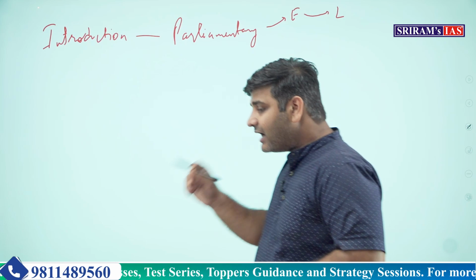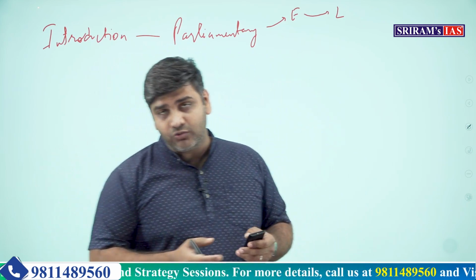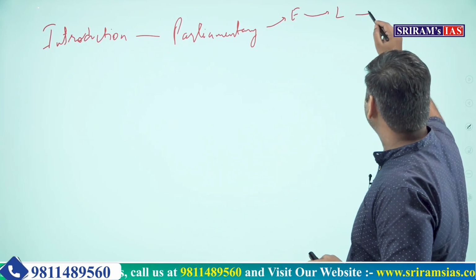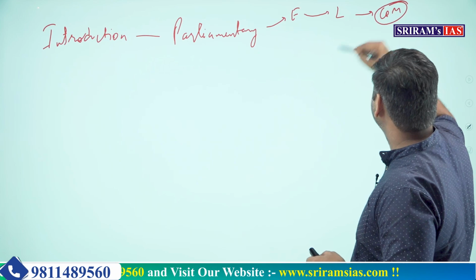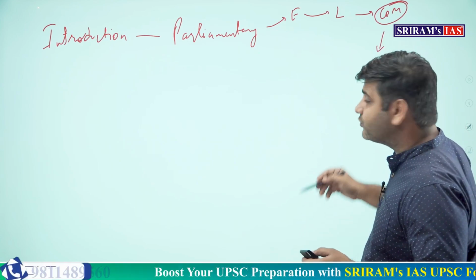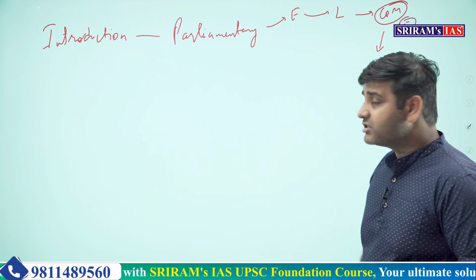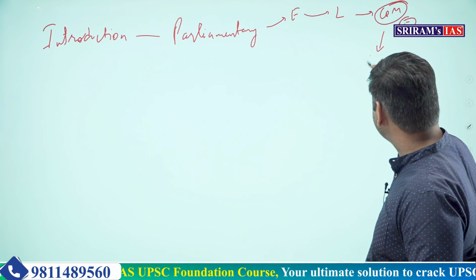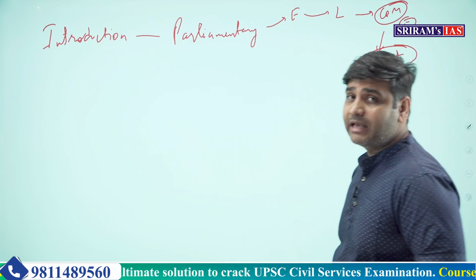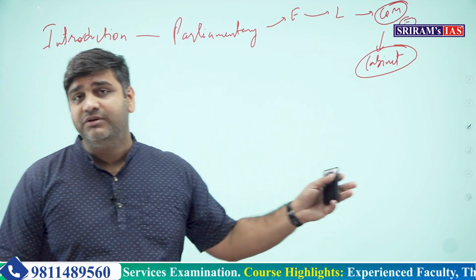Whichever party forms the government after getting the majority in the Lok Sabha, that government forms a council of ministers to run the government, and out of this council of ministers, which is only 15% or less of the total strength of Lok Sabha, comes the cabinet. And this cabinet is the most important and powerful body in a parliamentary form of democracy.